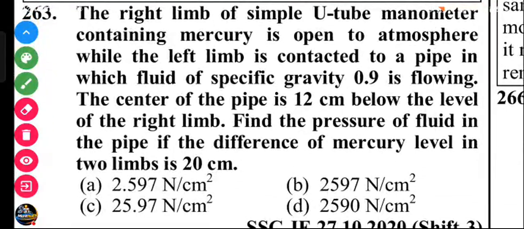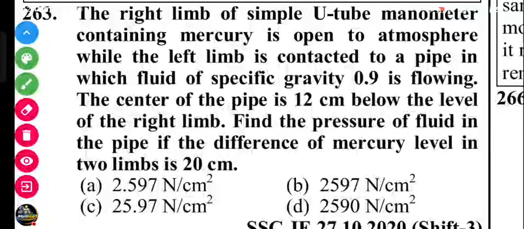There is the maths: the right limb of the simple U-tube manometer containing mercury is open to the atmosphere, while the left limb is connected to a pipe containing fluid of specific gravity 0.9, and the center of the pipe is 12 centimeter below the level of the right limb. Find the pressure of the fluid in the pipe if the difference of the mercury level in the two limbs is 20 centimeter.